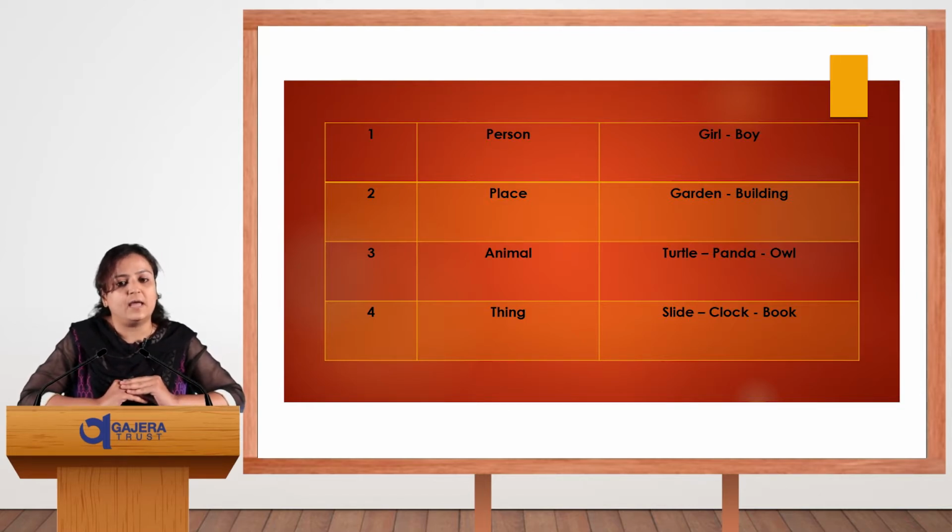Third is animal: turtle, panda and owl. That comes in the animal category. Remember everyone, we include birds and insects also in the animal category. Fourth is thing: sliding, clock and book. These are called things. All the things come in our category of thing.